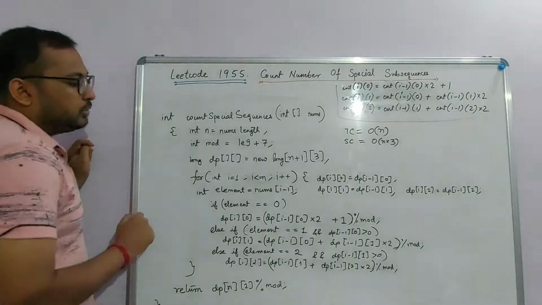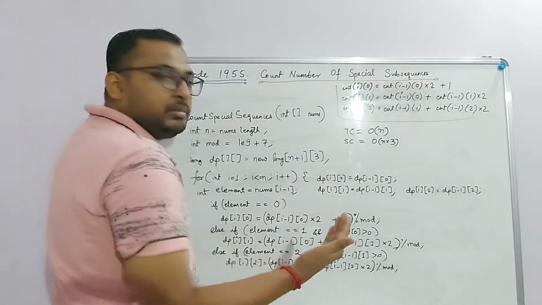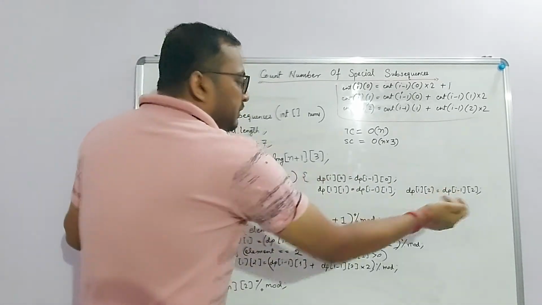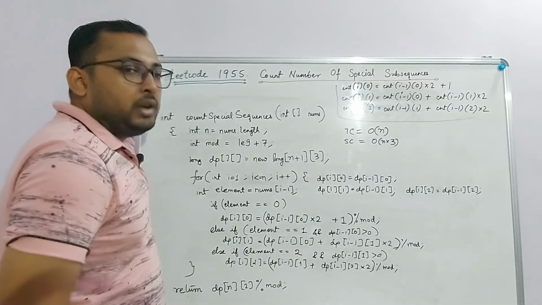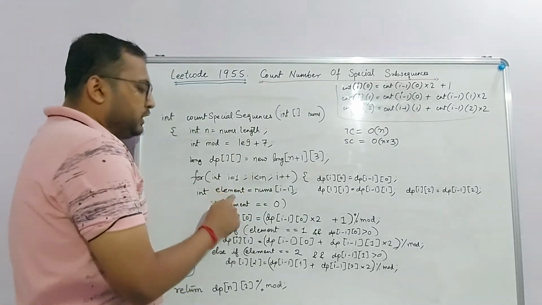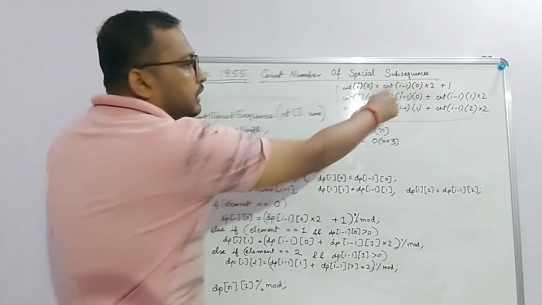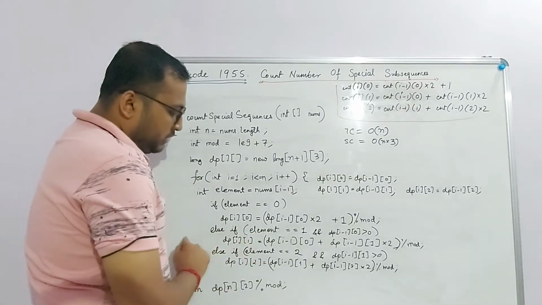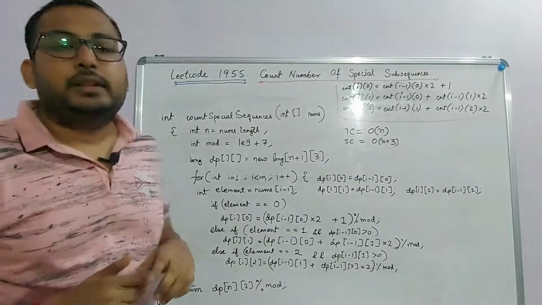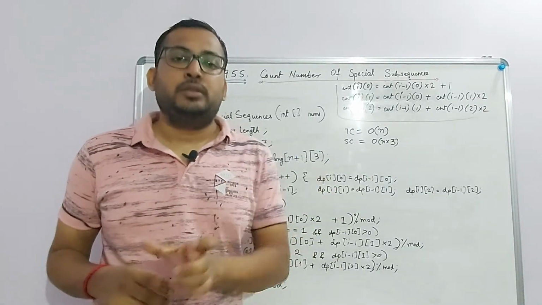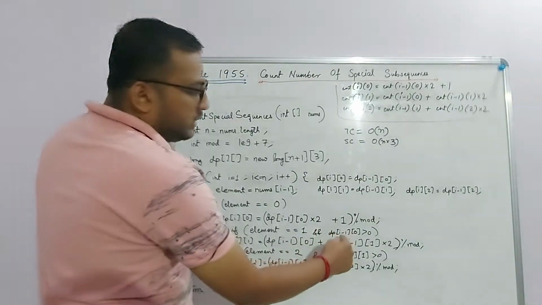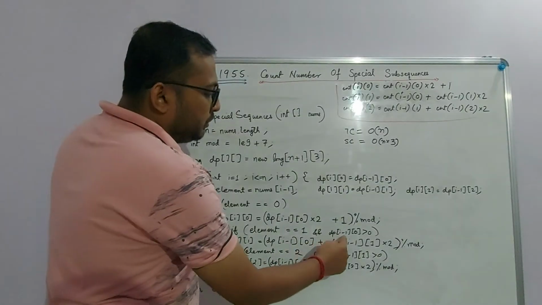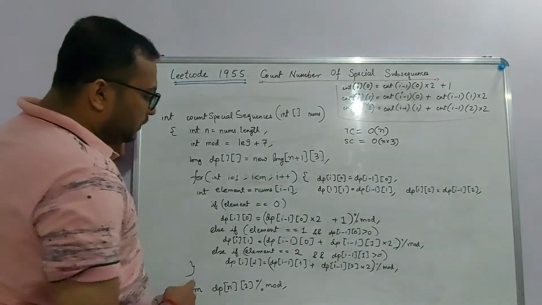Next, we simply loop through the array itself. We firstly copy the previous column's values to the current column. That means dp[i][0] is dp[i-1][0], dp[i][1] is dp[i-1][1], dp[i][2] is dp[i-1][2]. So the previous column values are copied. Now I only need to update the value that has changed. So if the element is 0, 1 or 2. Now if it is 0, I already said the previous value is multiplied and 1 added as per the previous computation. Similarly, if the element is 1, I again do this. But there is one more thing. As we already said, the order is important. So there should be some zeros, then ones, then twos. So we only add ones when we know that some zeros have already occurred. That means there are some subsequences which are ending with zeros. That's why we have to check that dp of i minus 1, 0 should be greater than 0. Next, same goes for 2.